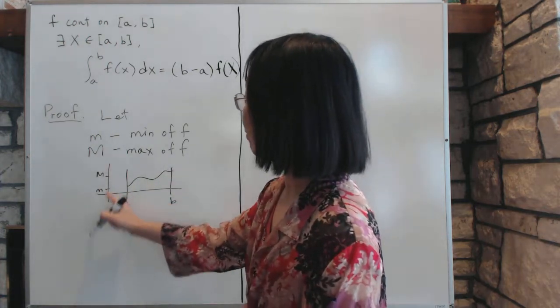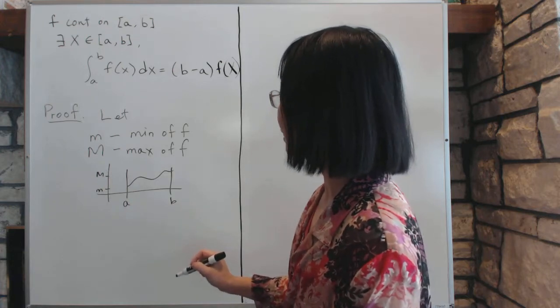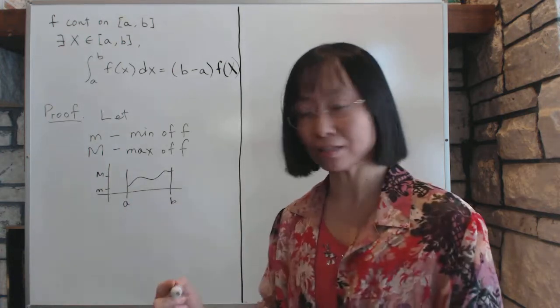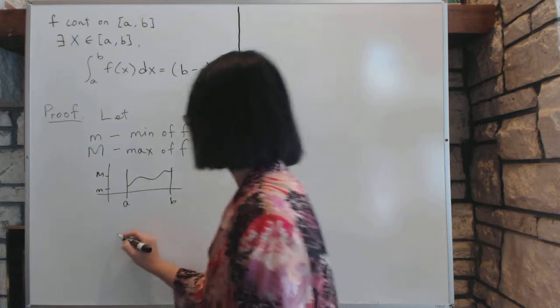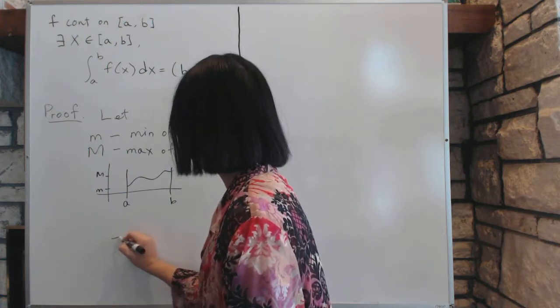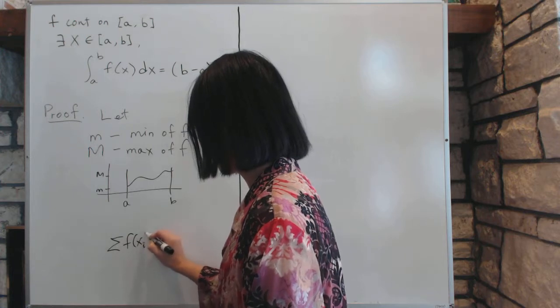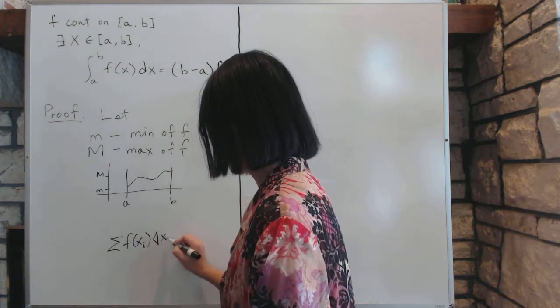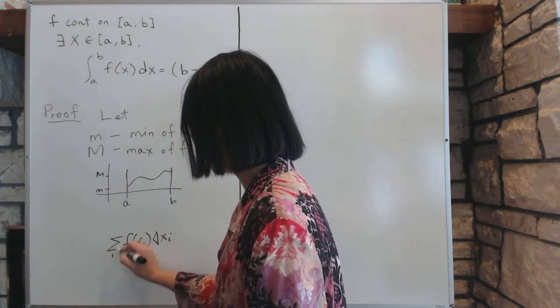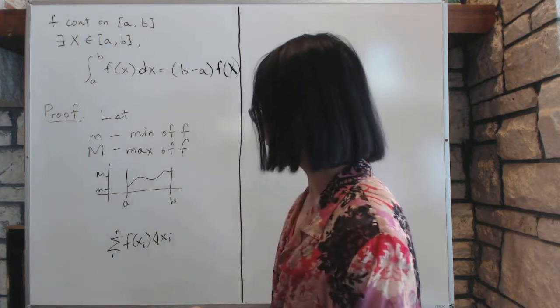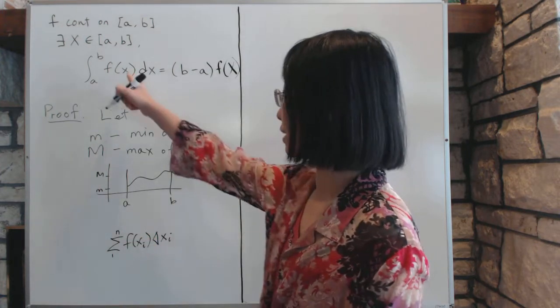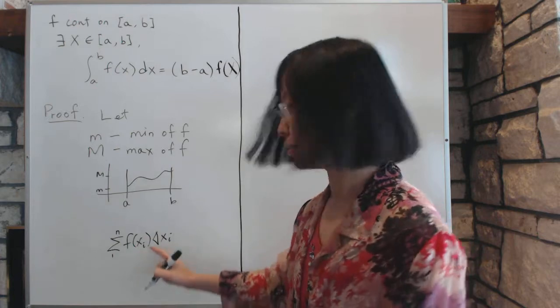So anyway, we have m and M like that, and then by the definition of the definite integral, it is the limit of the summation of f(xi) delta xi, as i goes from 1 to n, as n goes to infinity.